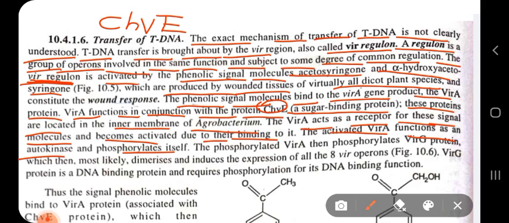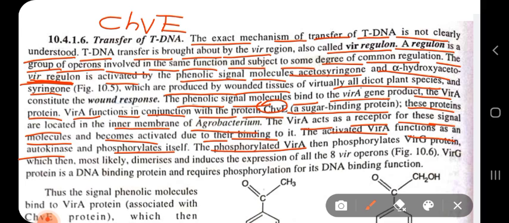As the name suggests, VIRA is an autokinase. So when it gets activated by acetosyringone and hydroxyacetosyringone in the wounded regions of dicot plants, it phosphorylates itself because it has autokinase activity. We all know kinases normally phosphorylate; autokinase means they phosphorylate themselves.